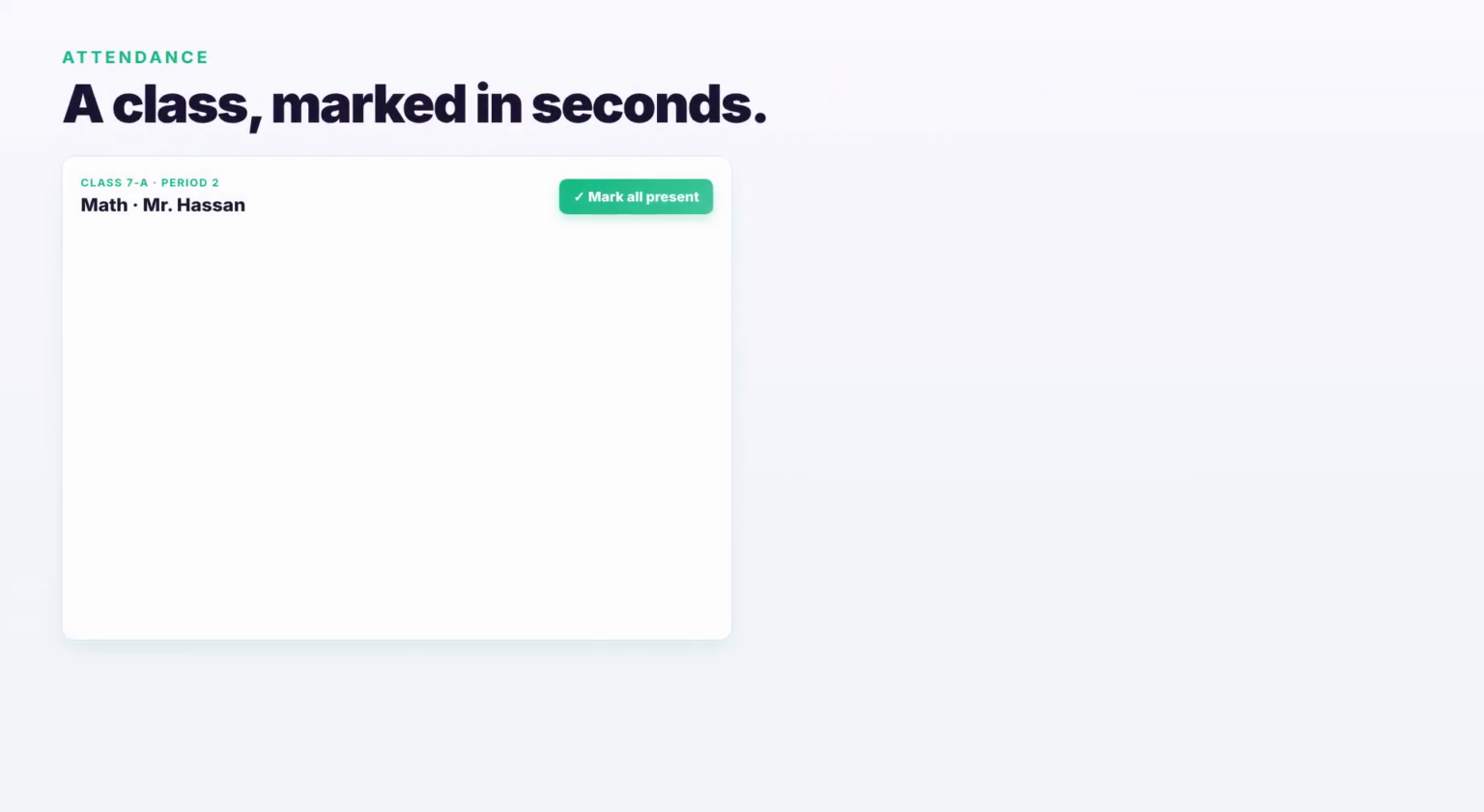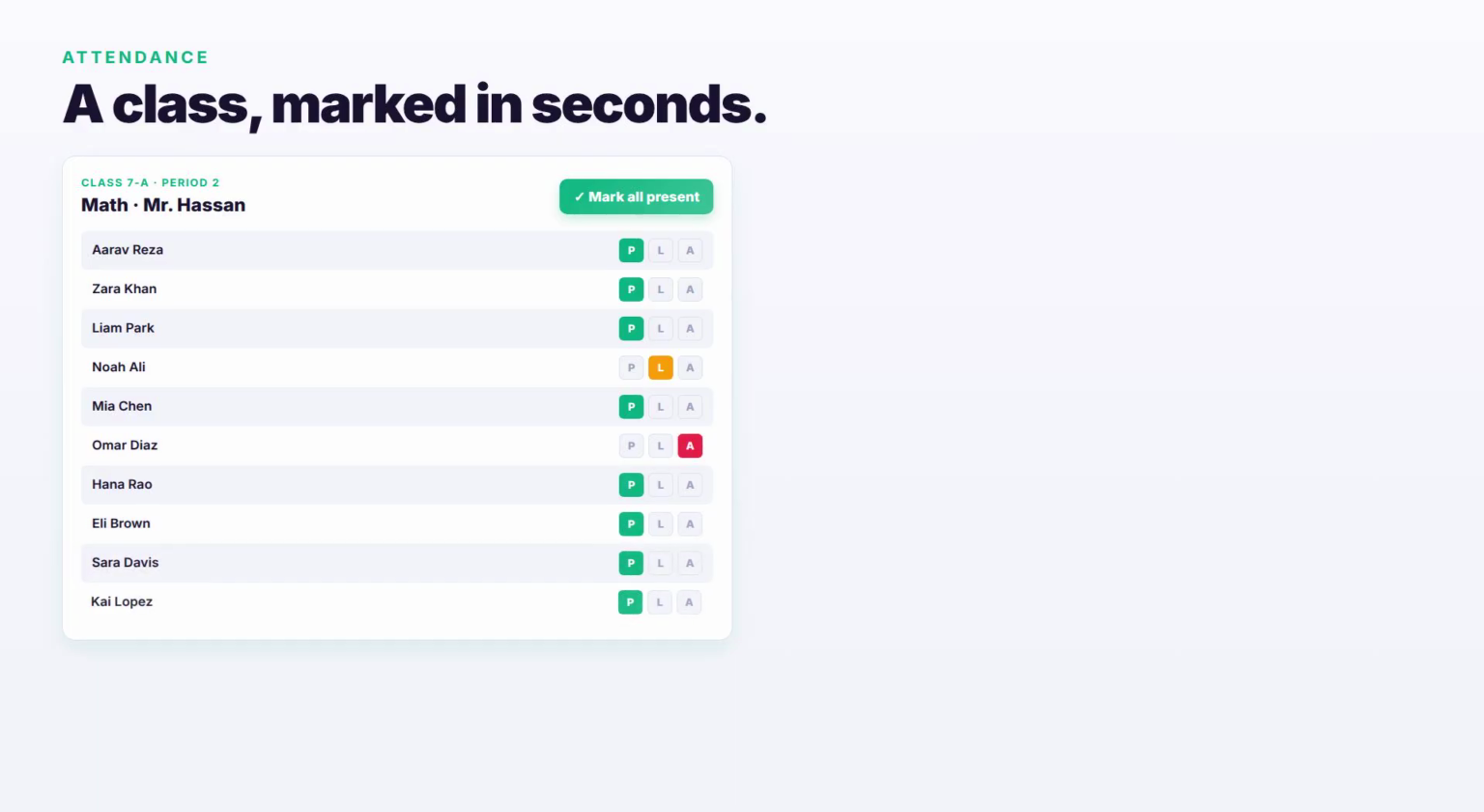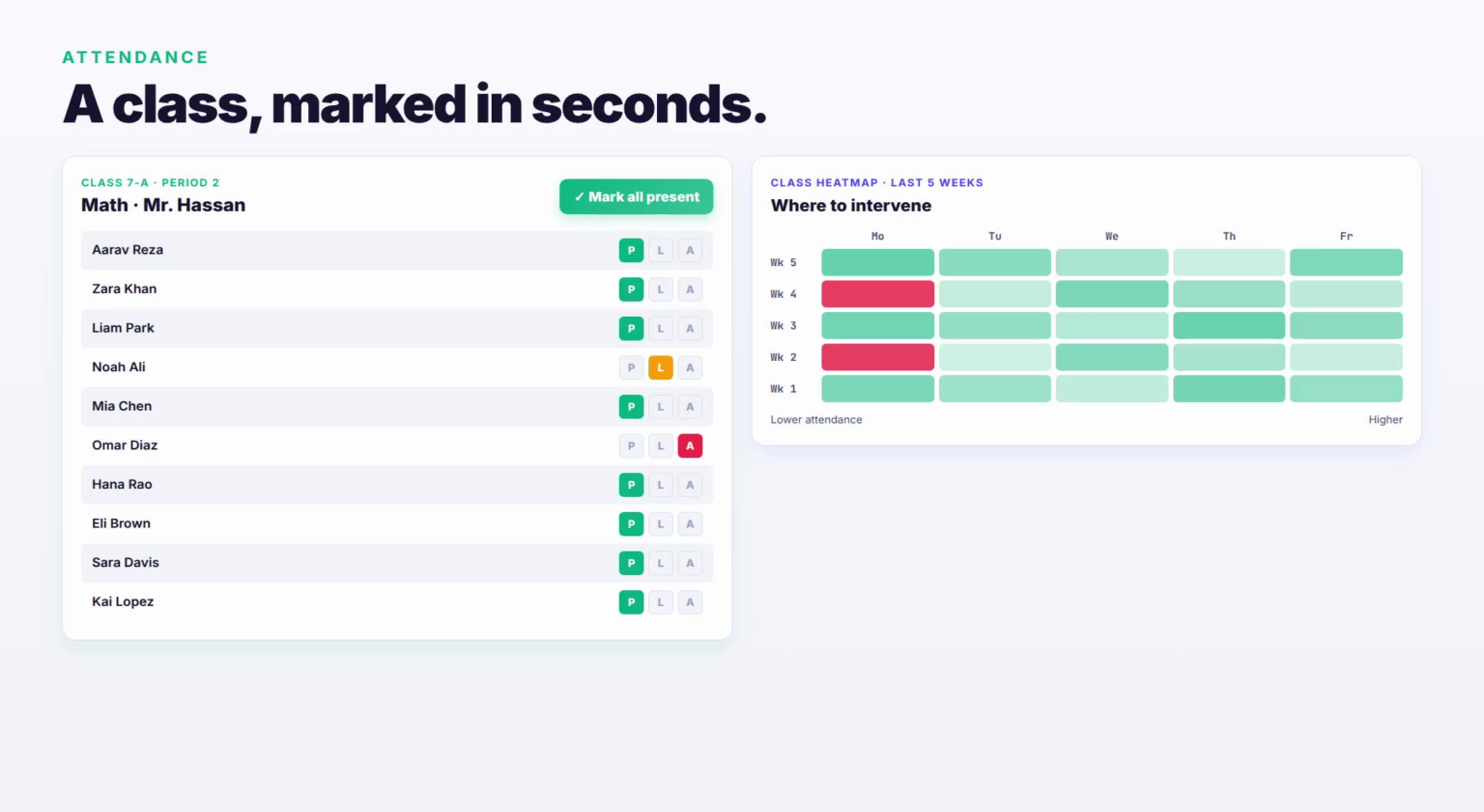Attendance reimagined. Mark a class in seconds with one click for present. Exceptions for the rest. Period level or daily, fully configurable. Leave requests flow through approval workflows. Smart alerts catch patterns before they escalate. Pre-absences in a week, always missing on Mondays. Chronic late arrivals. Heat maps show coordinators exactly where to intervene.